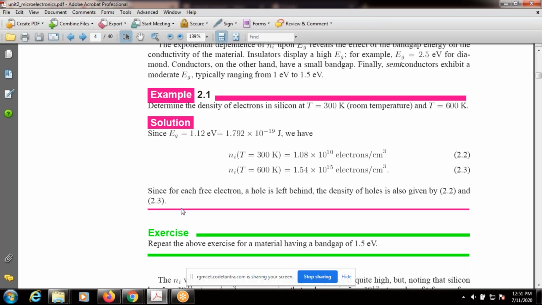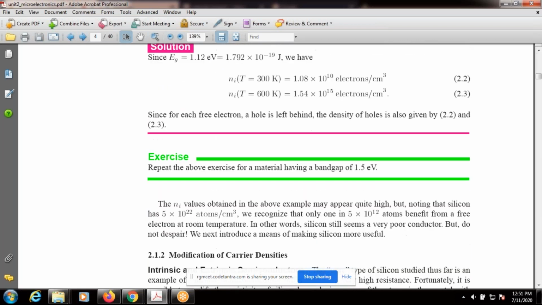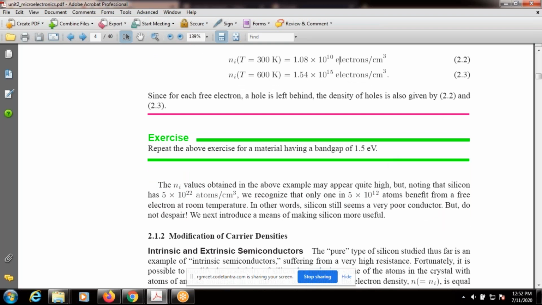Right. Since for each free electron a hole is left behind, the density of holes is also given by the same. Whenever one electron is freely available, one hole is indirectly created. How many holes here? How many electrons? 1.08 into 10 power 10. Holes are also the same, 1.08 into 10 power 10 holes per cubic centimeter. Now this one is important.